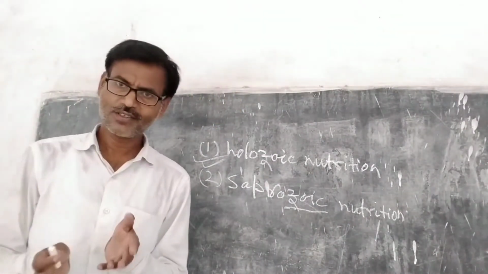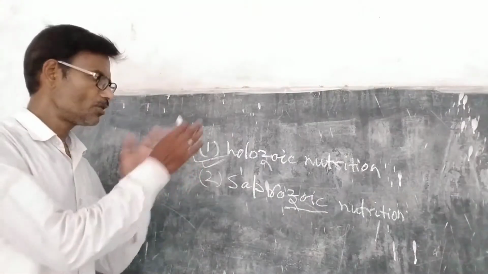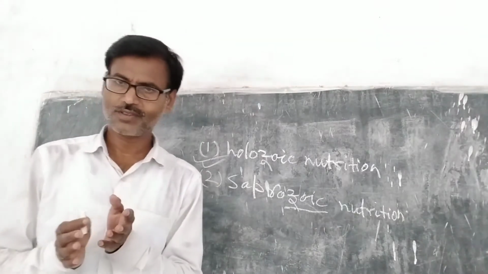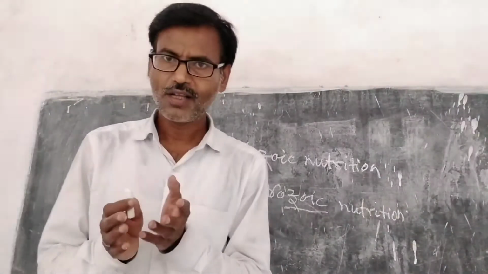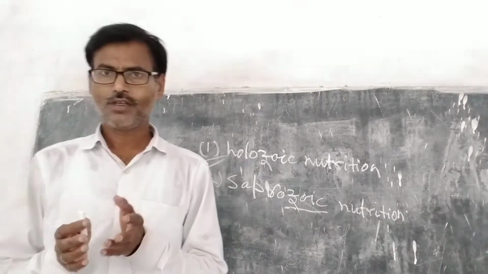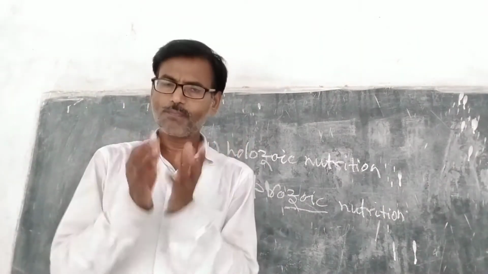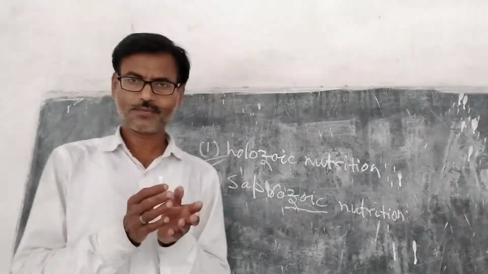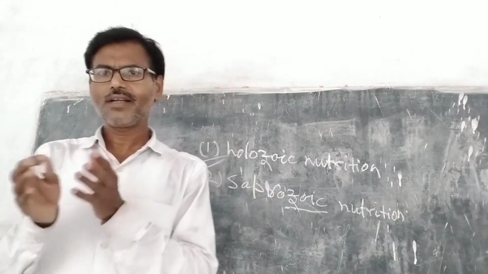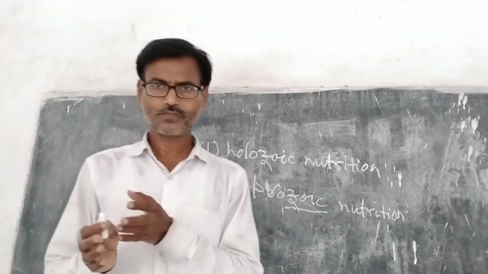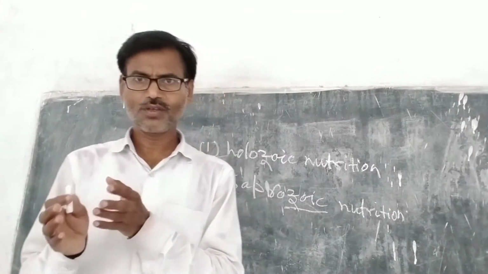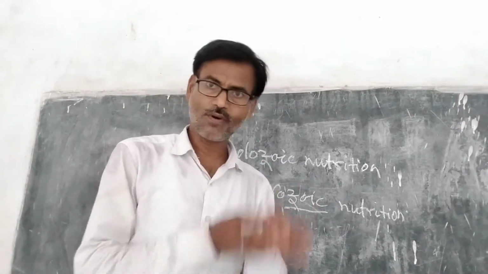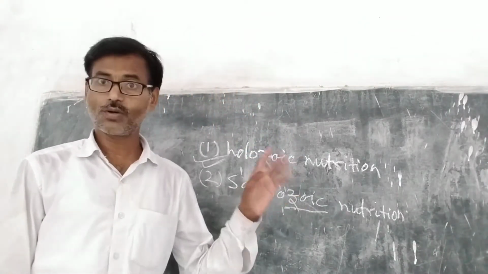In most animals we find the holozoic type of nutrition. Right? What happens in holozoic nutrition? In holozoic nutrition, animals intake complex organic food, which is mostly solid, and convert it into simple soluble form and utilize the food after changing it into simple soluble and absorbable form. This is called holozoic nutrition.